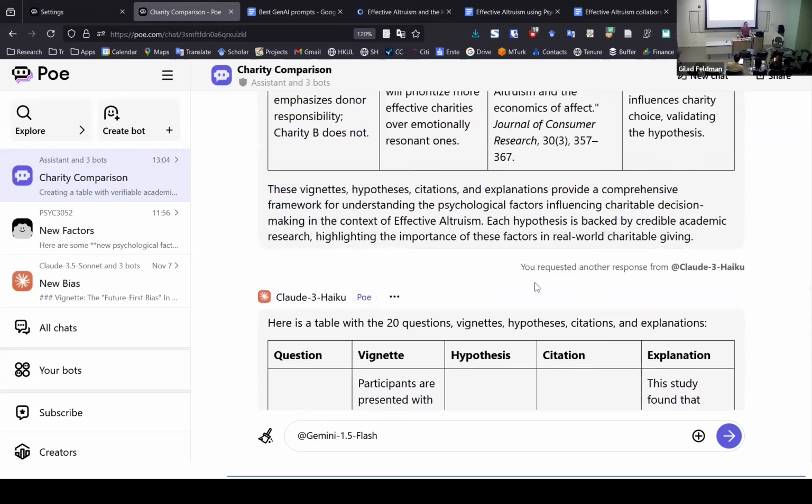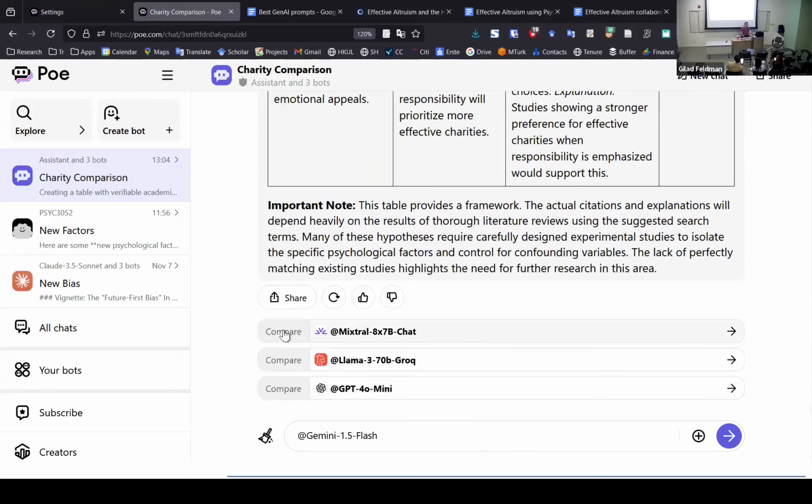So in this case, I asked it to just do another response. You requested another response, but instead of using ChatGPT, I just used Claude. And then I said, instead of Claude, just use Gemini. How difficult is it to do it in POE? It's two clicks. So at the end, you'll see that you can just compare this to different bots. You can choose which bot you want, and then you can talk to the different bots.